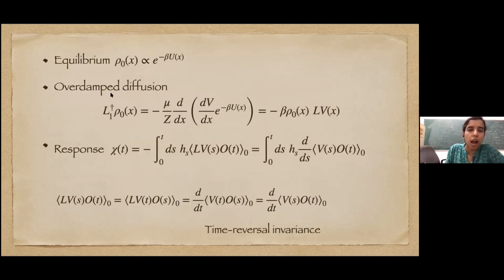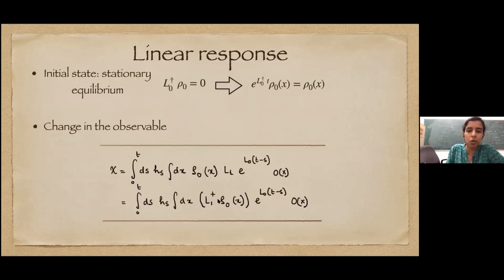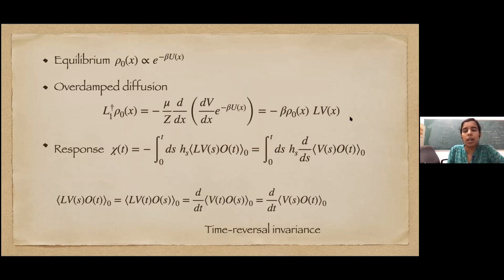After that, we used the explicit form for overdamped diffusion, and we saw that this L1 dagger operating on rho 0 gives me LV. So our chi(t) is simply minus the integral of this, LV(s) O(t).